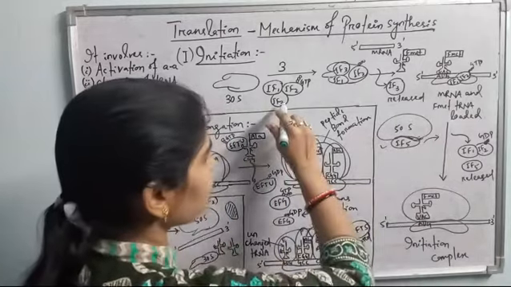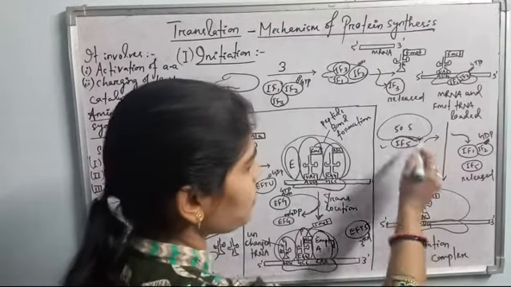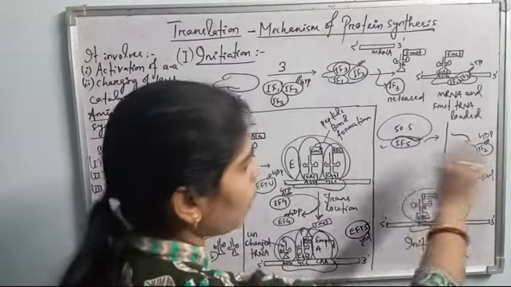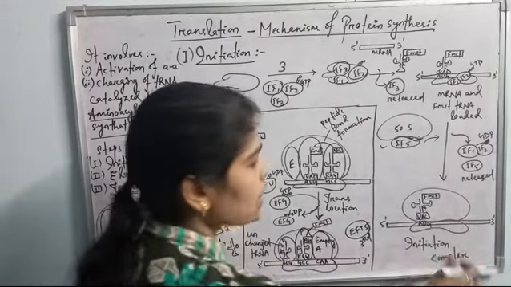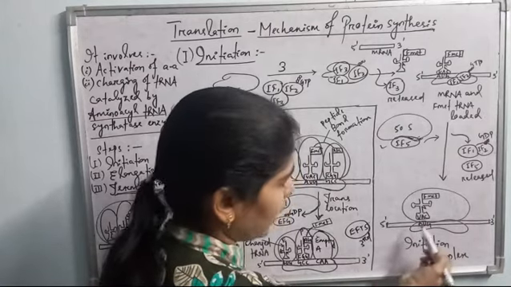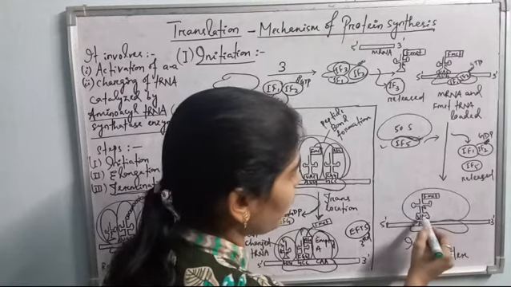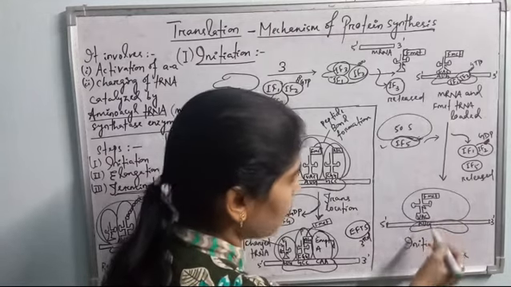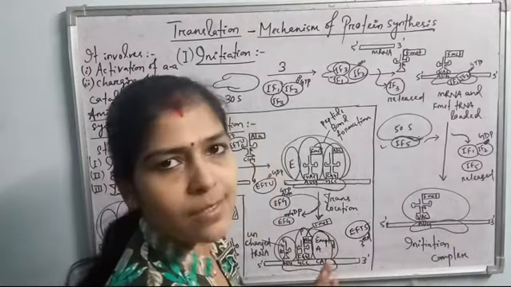Three initiation factors are first involved, then the next initiation factor brings the larger ribosomal subunit, hydrolyses the GTP of IF2, and all the initiation factors are released and the initiation complex is formed. So AUG is the first initiation codon, and according to that the anticodon is UAC in the formyl methionine tRNA. So this is the initiation, meaning the translation process has been initiated now.